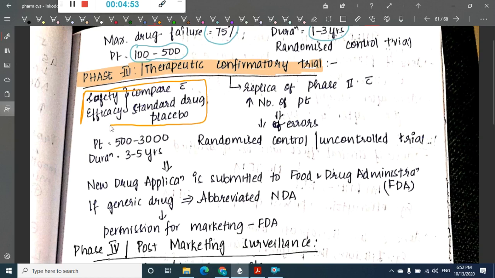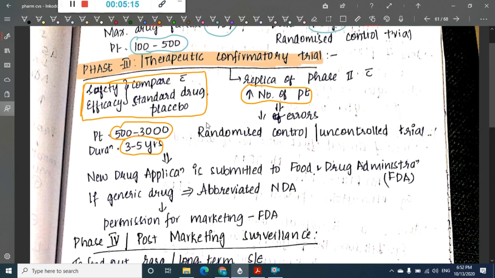You will compare it in this stage. Okay, this is almost the replica of phase 2, but here you will do it with increased patients. See, in phase 2 you are doing it in 1 to 2 years and 100 to 500 patients. In phase 3 we take 500 to 3000 patients and you will do it for a duration of 3 to 5 years. So this is a randomized controlled trial, or you can also take it as an uncontrolled trial.